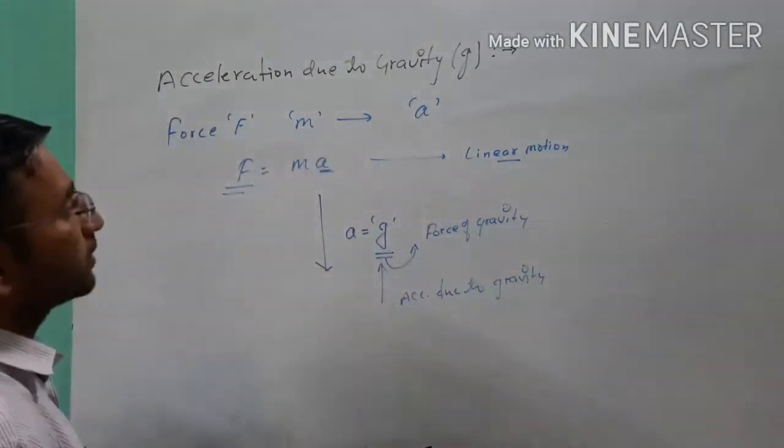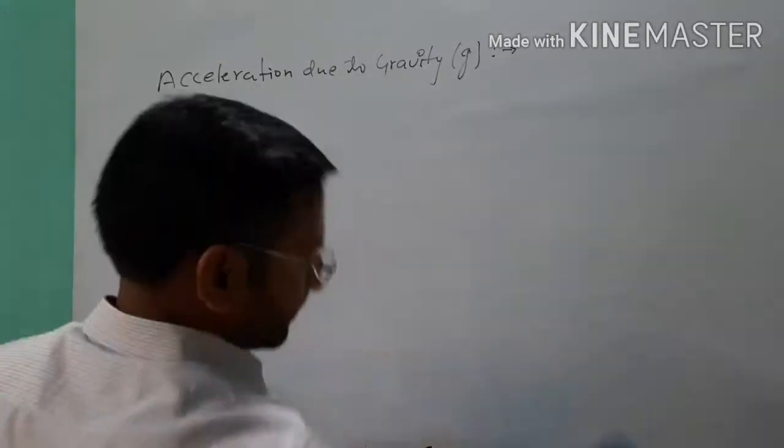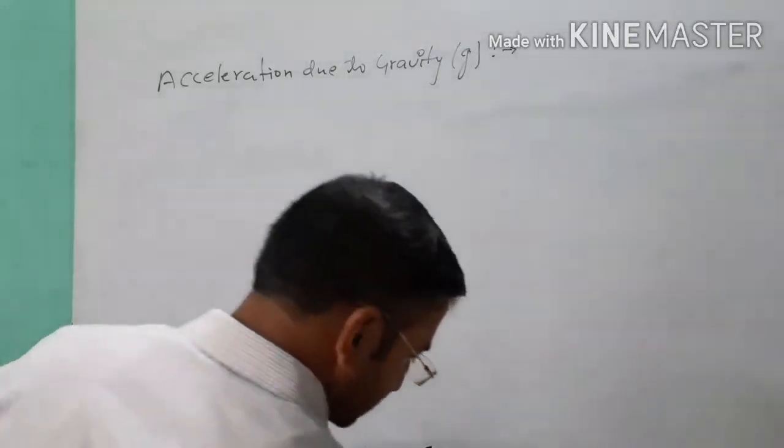After that we will talk about the relation between small g and capital G. So now see the definition first.